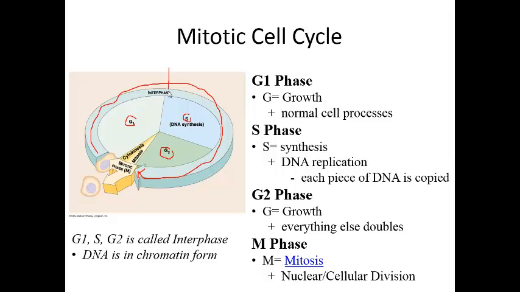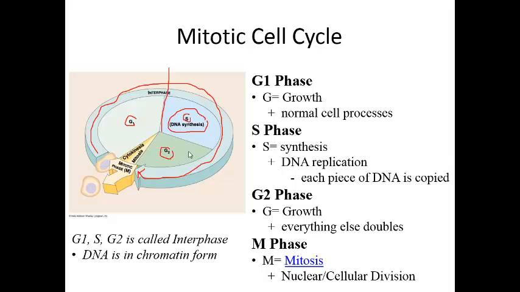During the S phase, this is when the cell really begins preparing for mitosis. During the S phase, all the DNA replicates itself. So you go from having 23,000 genes within that nucleus to now having 46,000 genes within that nucleus.